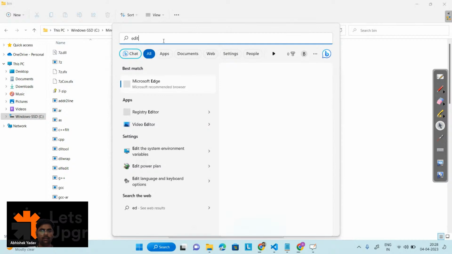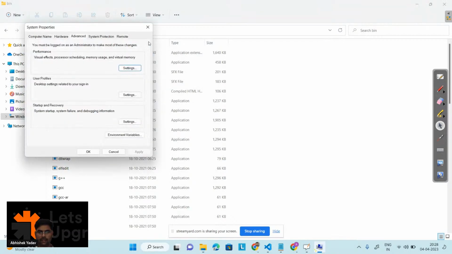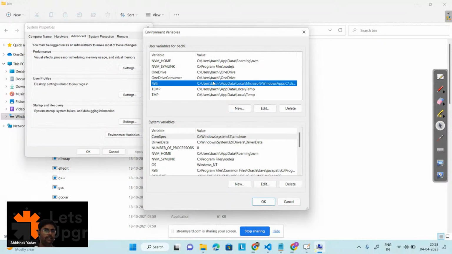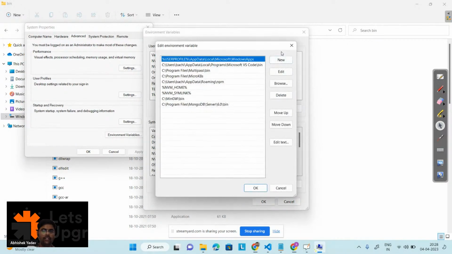Edit the system environment variable, and after that, here you will get this pop-up, right? You have to click on environment variable. After that, click on path, right? And after that, click on edit, and after that, click on new, and paste the path here, right? Paste the path. To set the environment variable, you have to paste the path.